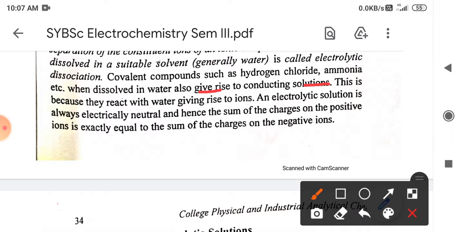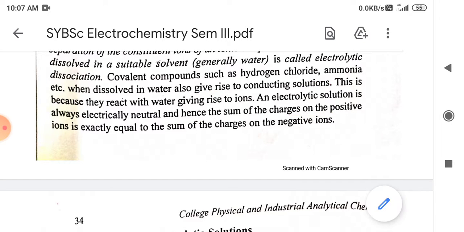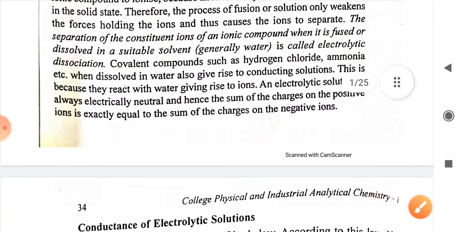Because they react with the water molecule to give various ions like H3O plus, H plus and Cl minus, and ammonia will give NH4 plus and OH minus ions. An electrolytic solution is always electrically neutral, and hence the sum of charges on the positive and negative ions will be zero. So these are certain observations we can make from the basic knowledge of electrochemistry.